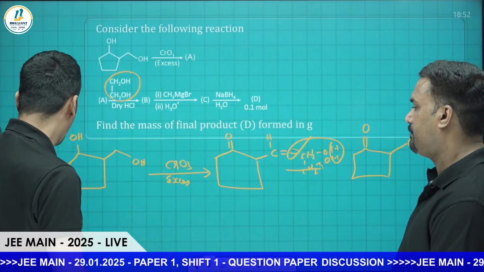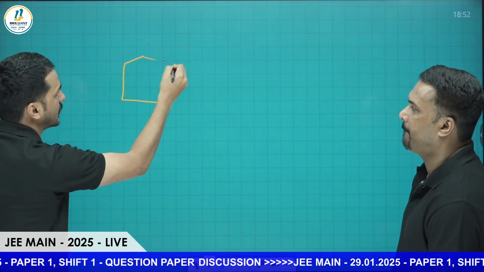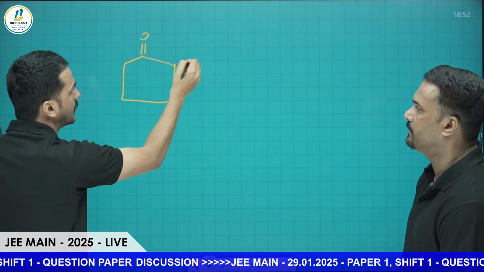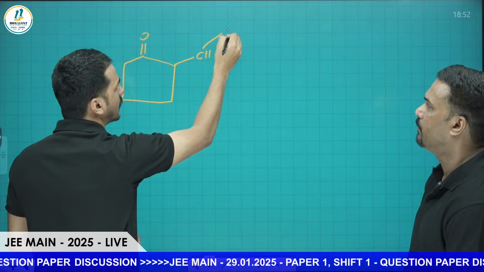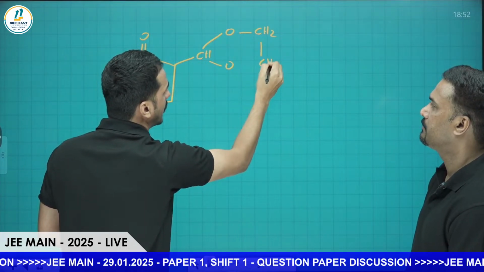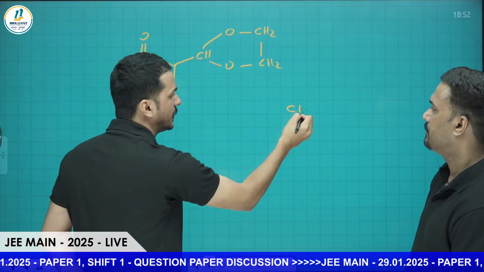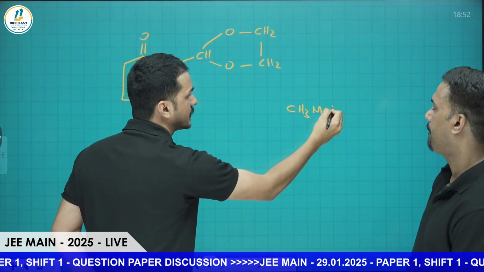Next they are treating it with CH3MgBr. So we can write here: this is the compound we got, double bond O, here CH, and here O, here O, CH2, here CH2. Like that the compound we got. Next we are treating this one with CH3MgBr, and we are conducting hydrolysis.